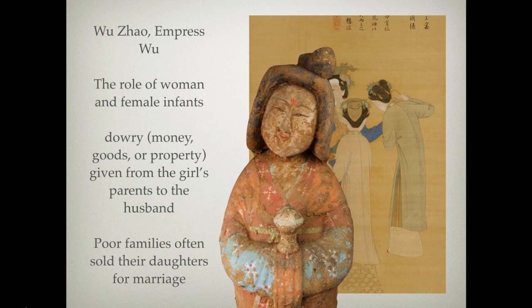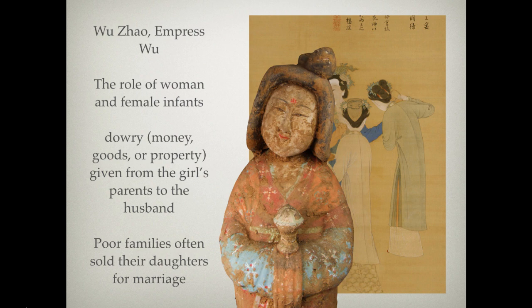Now, whether that's true or whether that's a later male historian reading back on her and depicting her as a vile, evil lady because of political power is unclear. But nevertheless, for the most part, females had a lower position in Chinese society still.